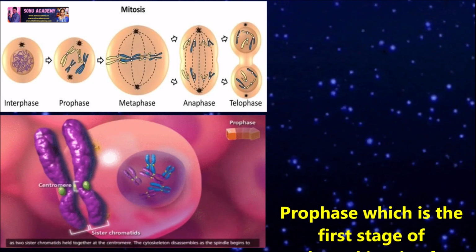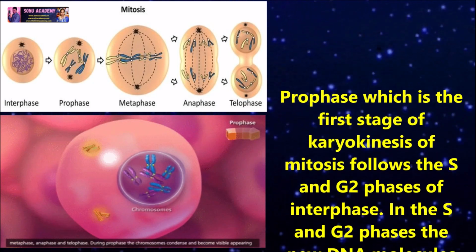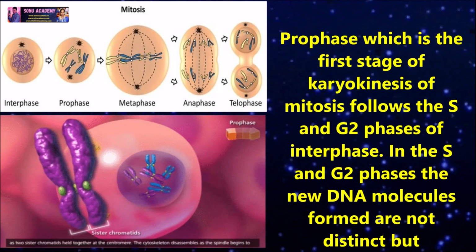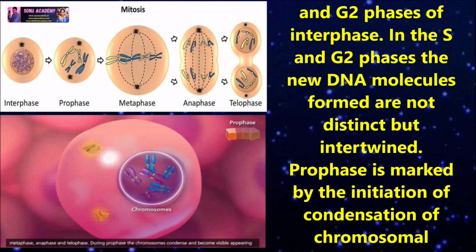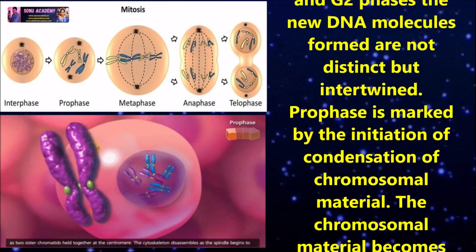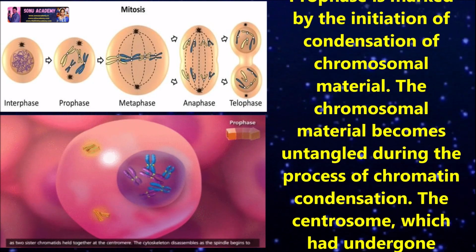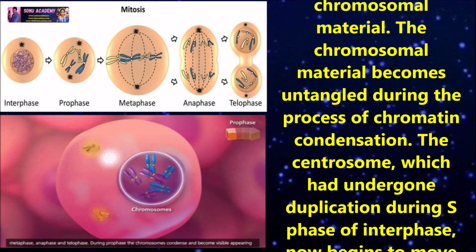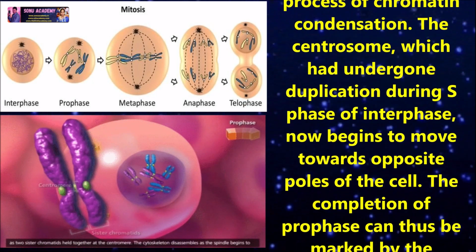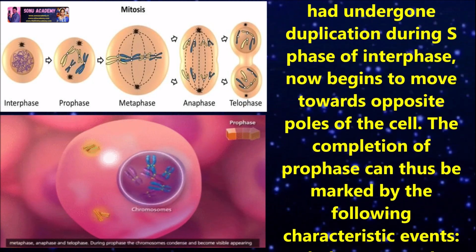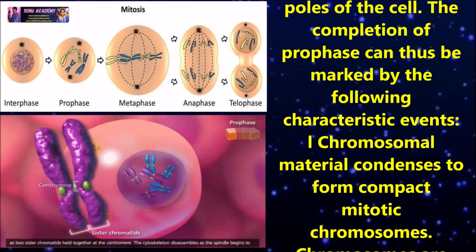Now let us discuss prophase. Prophase, which is the first stage of karyokinesis of mitosis, follows the S and G2 phases of interphase. In the S and G2 phases, the new DNA molecules formed are not distinct but intertwined. Prophase is marked by the initiation of condensation of chromosomal material. The chromosomal material becomes untangled during the process of chromatin condensation. The centriole, which had undergone duplication during S phase of interphase, now begins to move towards opposite poles of the cell. The completion of prophase can thus be marked by the following characteristic events.